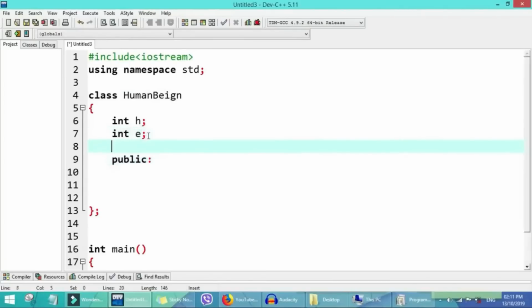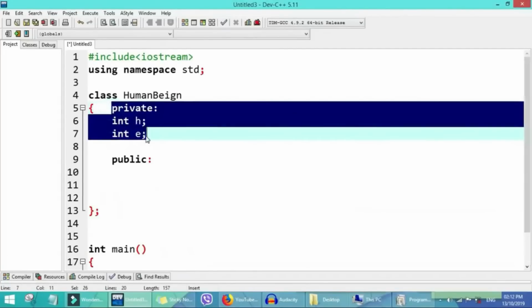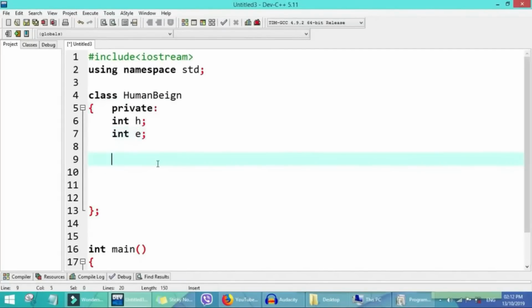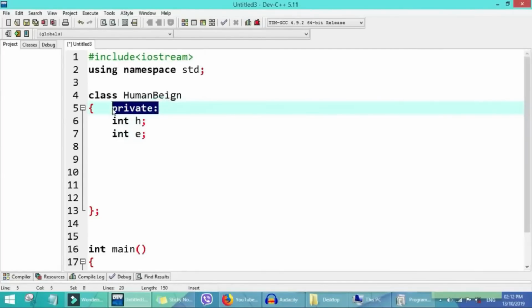So once we don put this public, anything wey go come after this public go follow public definition wey will be explained before. By default, when we write something inside a class like this and do not put a specifier, it should say everything now private.